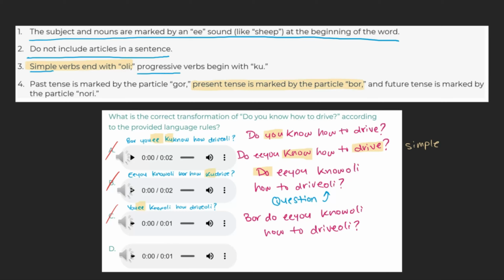And D. You know oli drive oli. Although it doesn't look like the answer we came up with, this choice doesn't actively go against any of the established rules. It doesn't include the present tense marker bore, but again, as we've established, because this is an interrogative statement, the tense is less imperative. As all is technically in order here, we can mark choice D as our final answer.